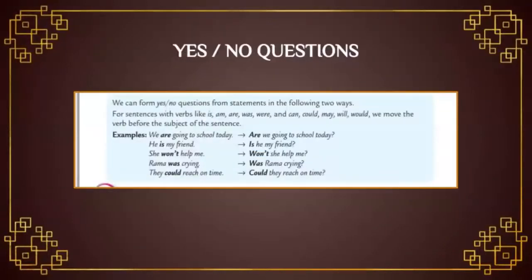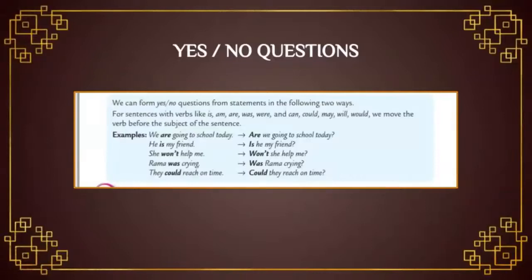Okay students, now we are going to see how to form yes or no questions. Students, already we know that many interrogative sentences start with interrogative words like what, when, where, why, etc. But the remaining sentences are yes or no questions that always begin with the verb. Instead of a noun, they always start with the verb.